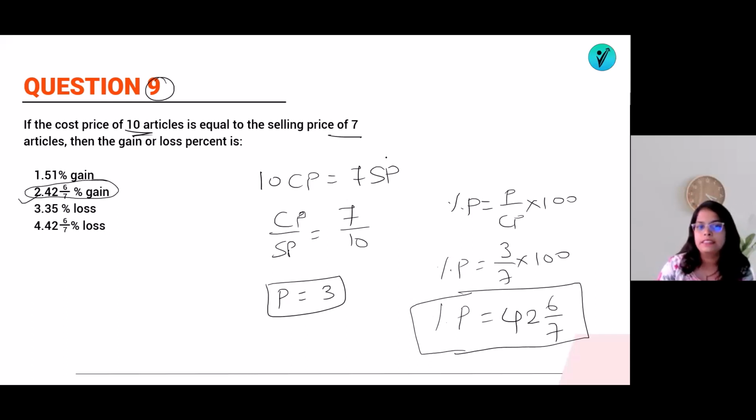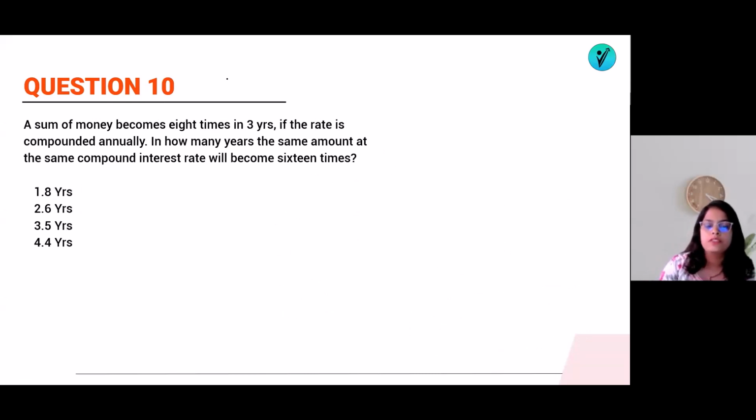That's it. Easier. Now let's jump on the question number 10. So here is the question number 10. Sum of money becomes 8 times in 3 years if the rate is compounded annually. In how many years the same amount at the same compound interest rate will become 16 times?